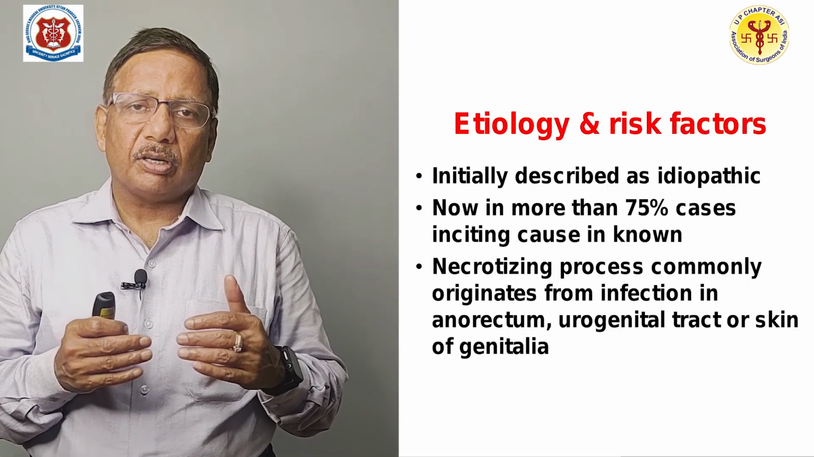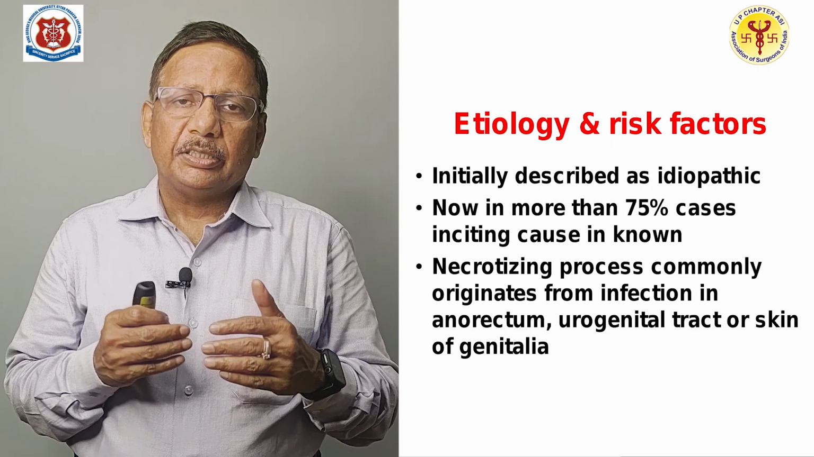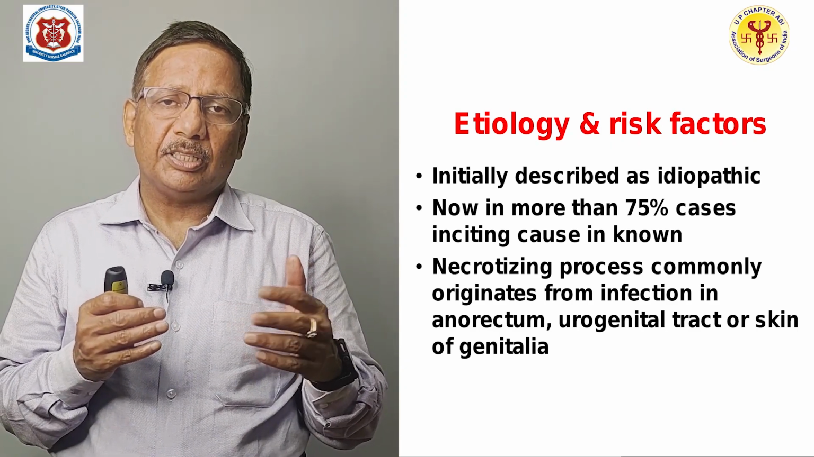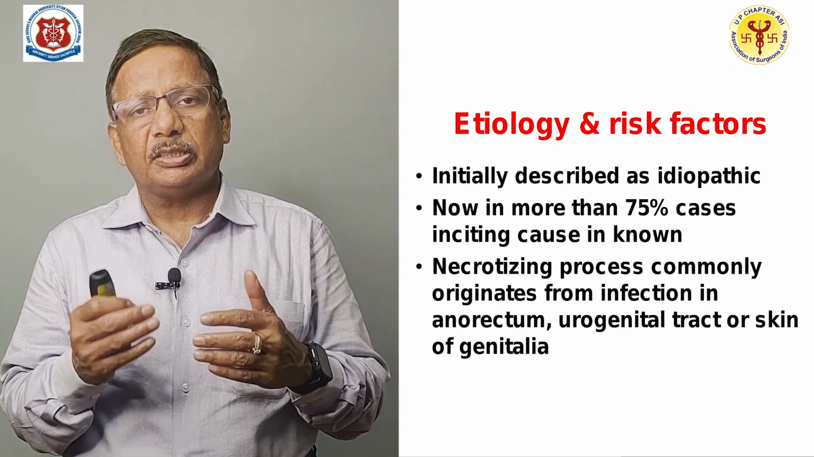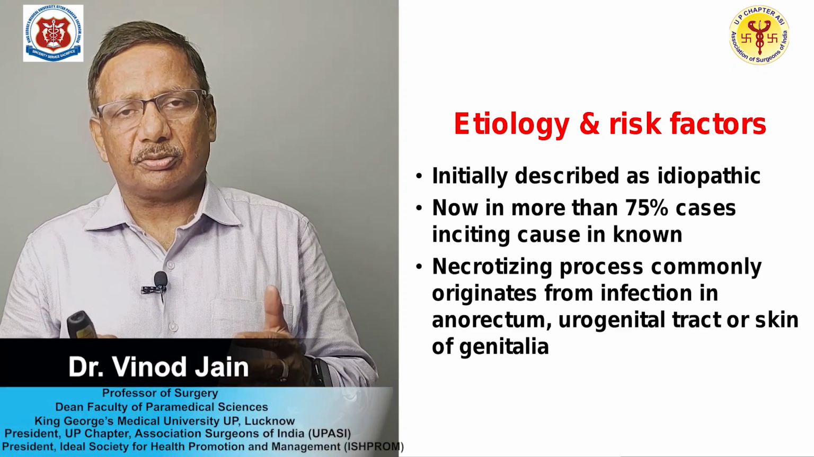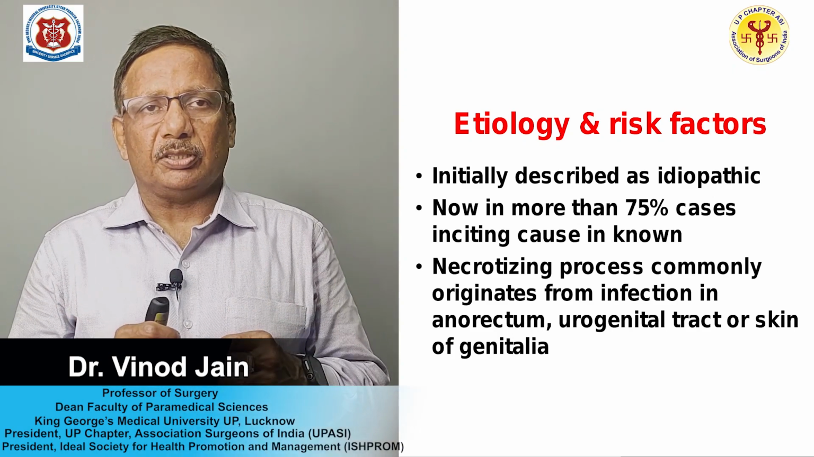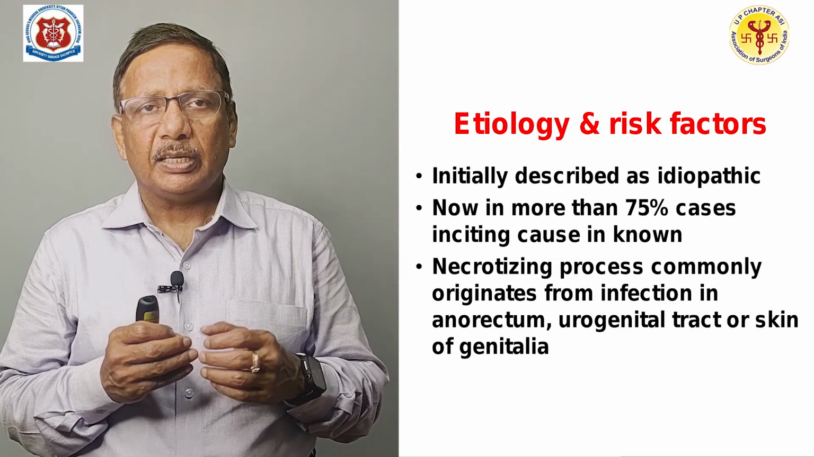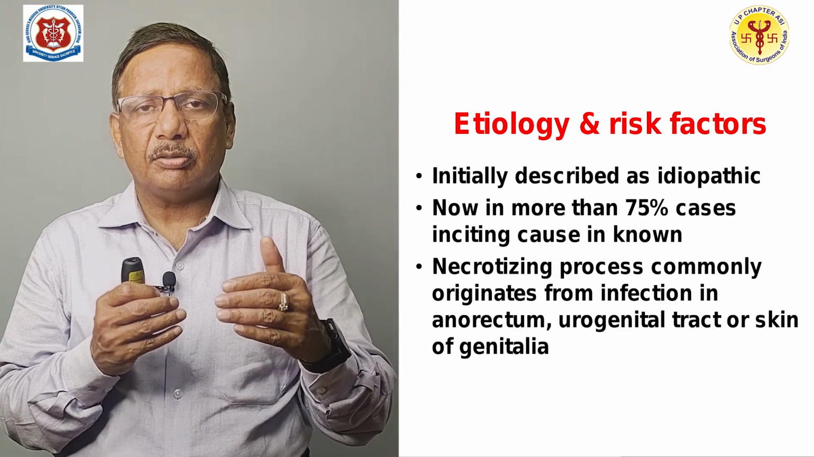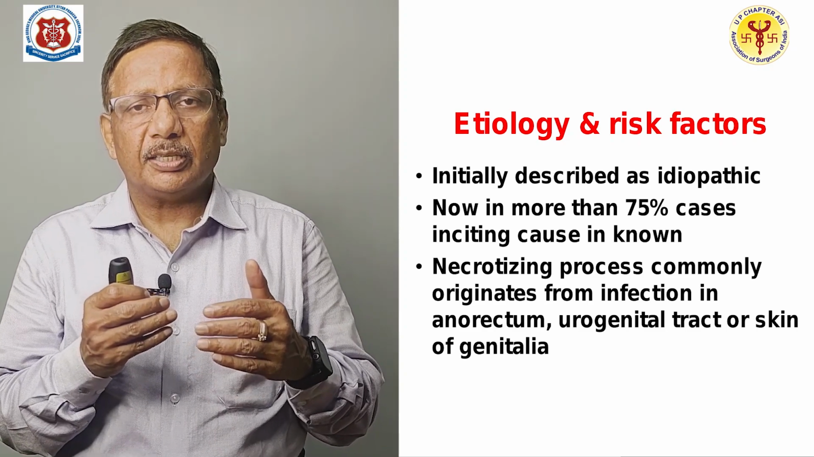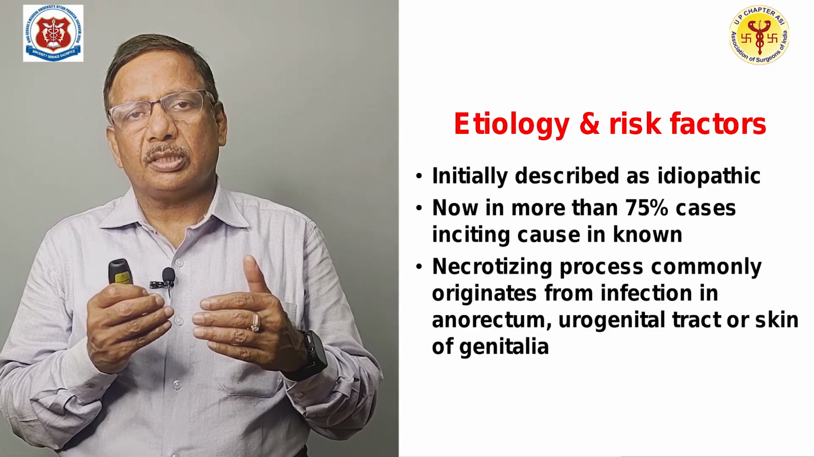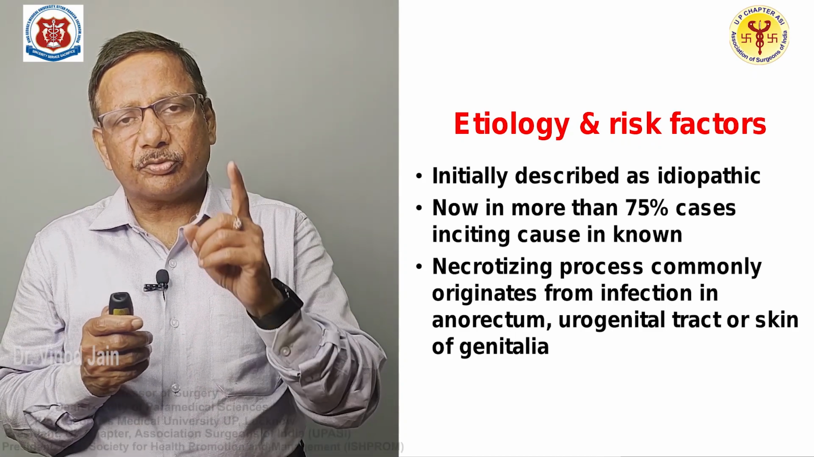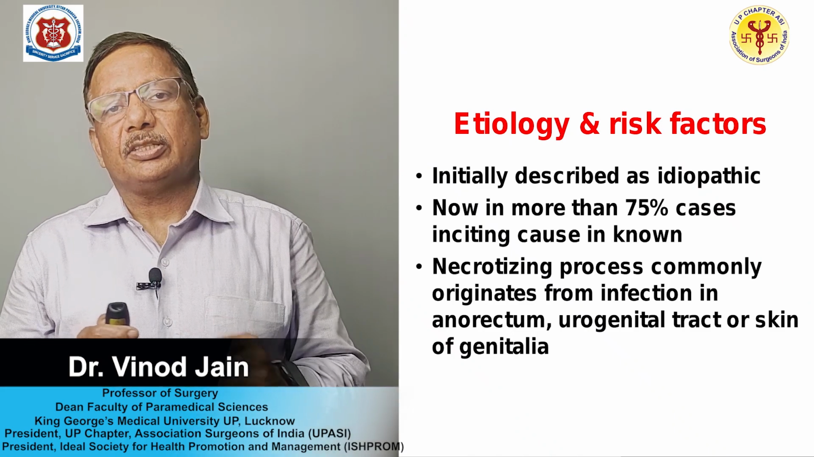If we talk about the etiology and the risk factors, initially when Jean Fournier described, he described it as idiopathic, that means there is no cause, but later on in 75% of the cases, some inciting cause is present. When you take the history, when you do the investigations, you find some inciting cause, and this necrotizing process commonly originates from infection in the anorectum or urogenital tract or skin of the genitalia. So, from this area the infection starts.